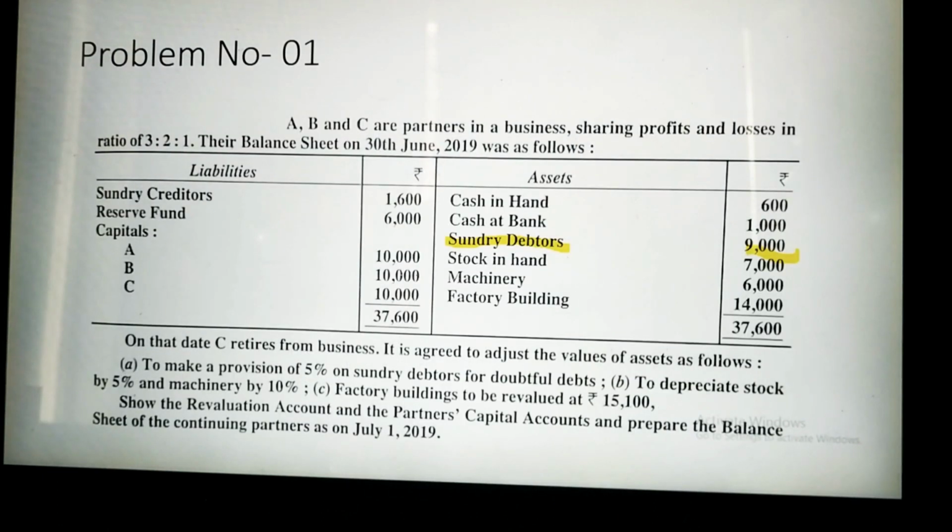Second is to depreciate stock by 5% and machinery by 10%. Stock in hand is given as 7,000 rupees and machinery is 6,000 rupees. For stock in hand you have to depreciate 5%, so 5% of 7,000 will be 350 rupees, and for machinery 10% of 6,000 will be 600 rupees.